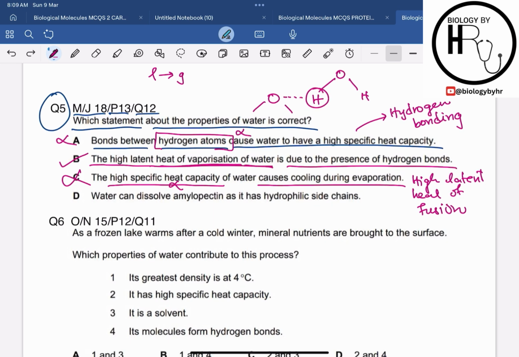Option D says that water can dissolve amylopectin as it has a hydrophilic side chain. Hydrophilic side chains, right? So this statement is partially true, but it is misleading as well. Why? Because it does not explain why water dissolves the amylopectin. Water can dissolve amylopectin because of its polar nature, but it is not explaining it. If we look at all of the options, the best option would be option B, that the high latent heat of vaporization of water is due to the presence of the hydrogen bond. Hence option B is our correct answer.